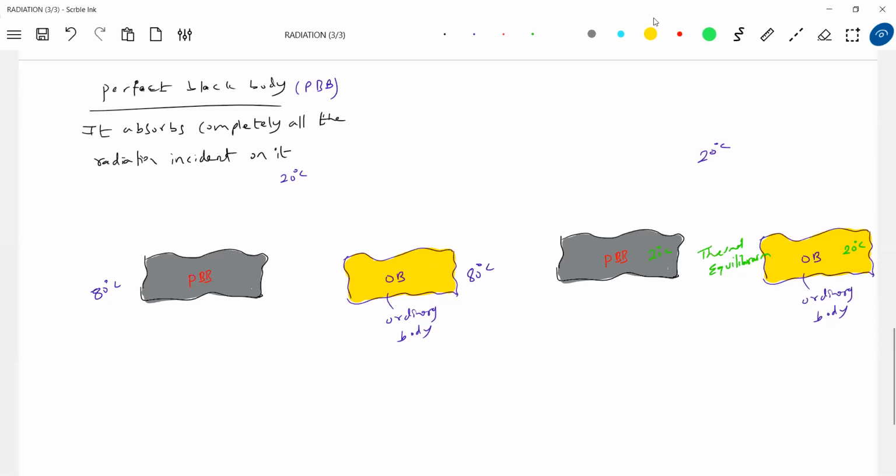So let's come to this one. What actually happens here is it will emit five lines, and at the same time it will absorb.